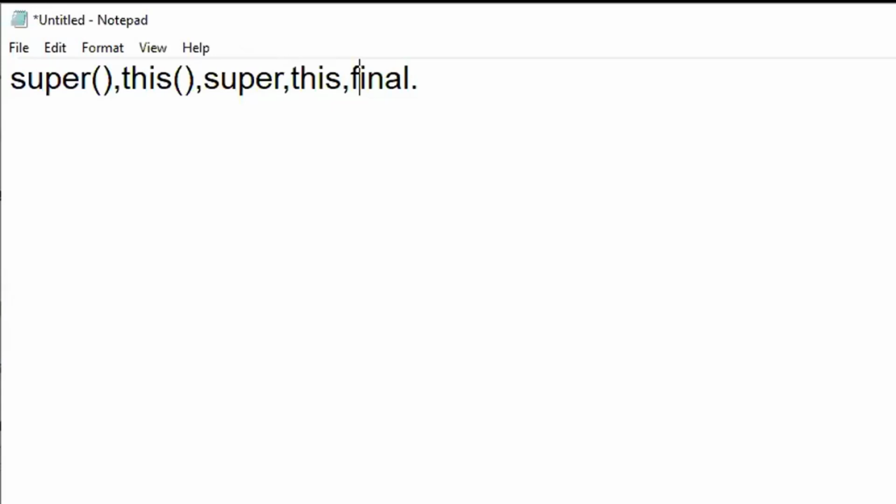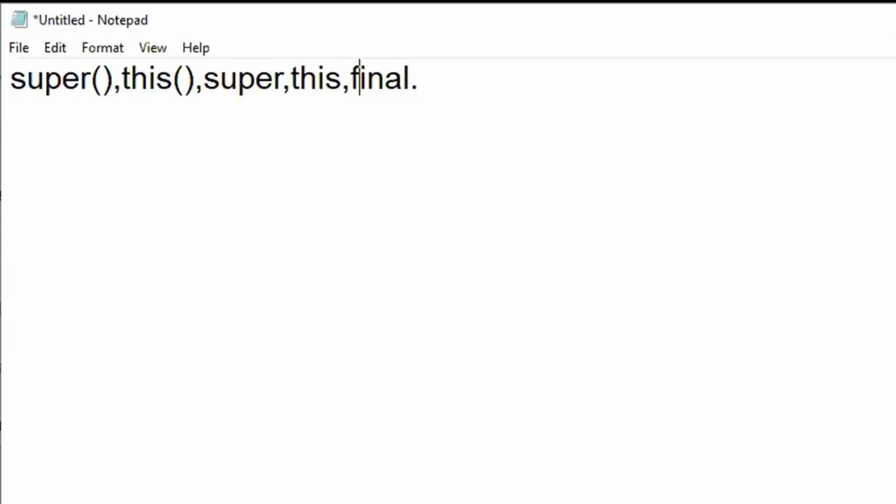If no questions, I have to discuss a small topic very fast. Sir, can you show the output using final? See, using final means if we are getting an error, then it is meeting our requirement. What is the purpose of final? You should not allow that particular method to be overridden. When it shows an error, then that is our output. It should not allow the method to be overridden. Final is nothing but putting a restriction on overriding.